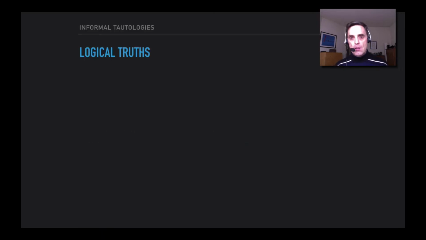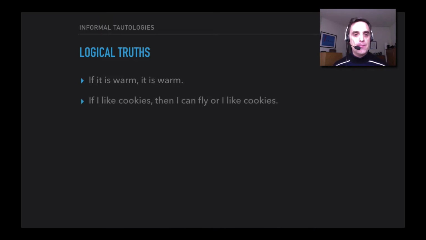So, let's look at some sentences. If it is warm, it is warm. That's true, no matter what. If, in fact, it is warm, then, yeah, it's warm. No problem. In any situation, whether or not it's actually warm in that situation, that conditional sentence, if it's warm, then it's warm, is true. If I like cookies, then I can fly, or I like cookies, yeah, that's true, too. If I like cookies, then the antecedent is true, and so the second part of that or statement has to be true.